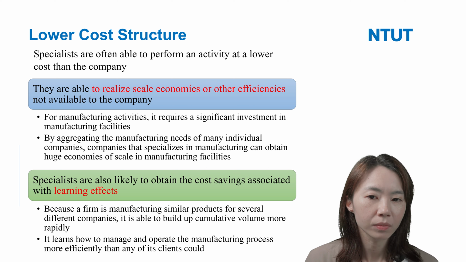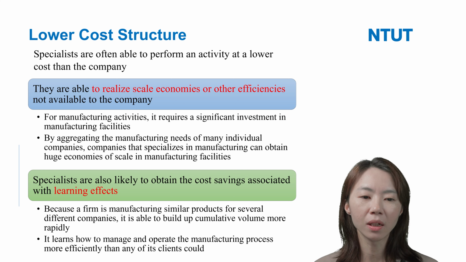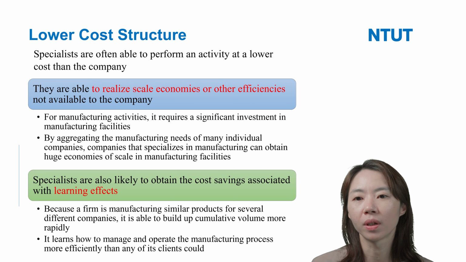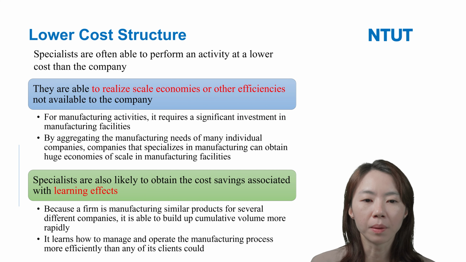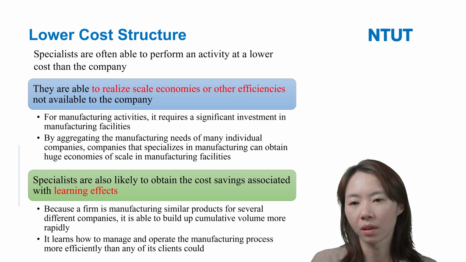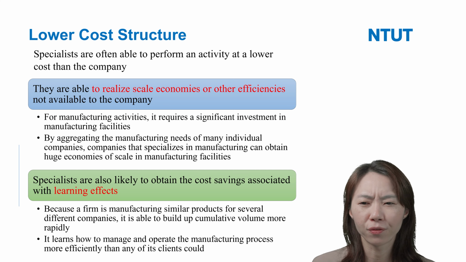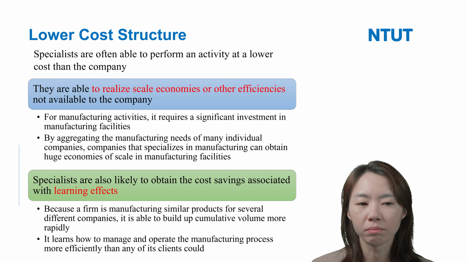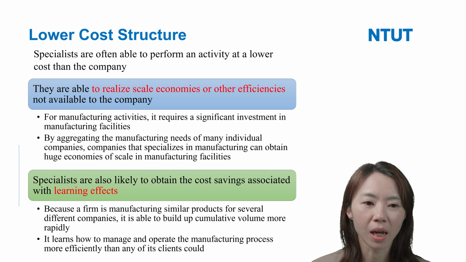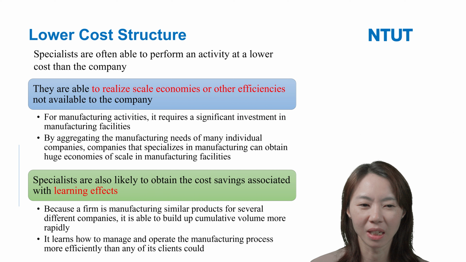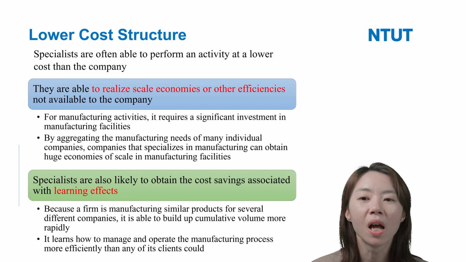So it learns how to manage and operate the manufacturing process more efficiently than any of its customers could. You can imagine that if one day Nike really wanted to manufacture its shoes by itself, this would let Nike suffer a higher cost structure. Because it does not have this kind of specialist scale, and it has less experience manufacturing these shoes, maybe the quality of its shoes is not as good as the specialist's.